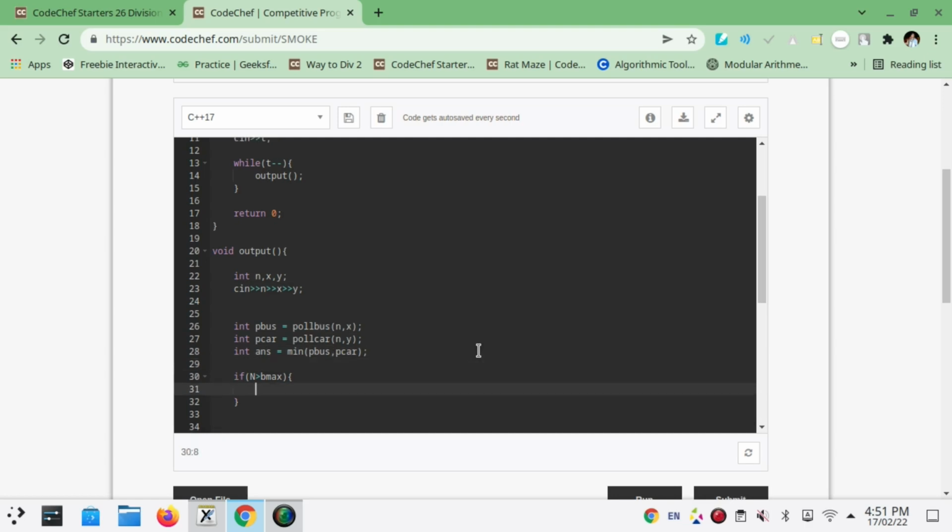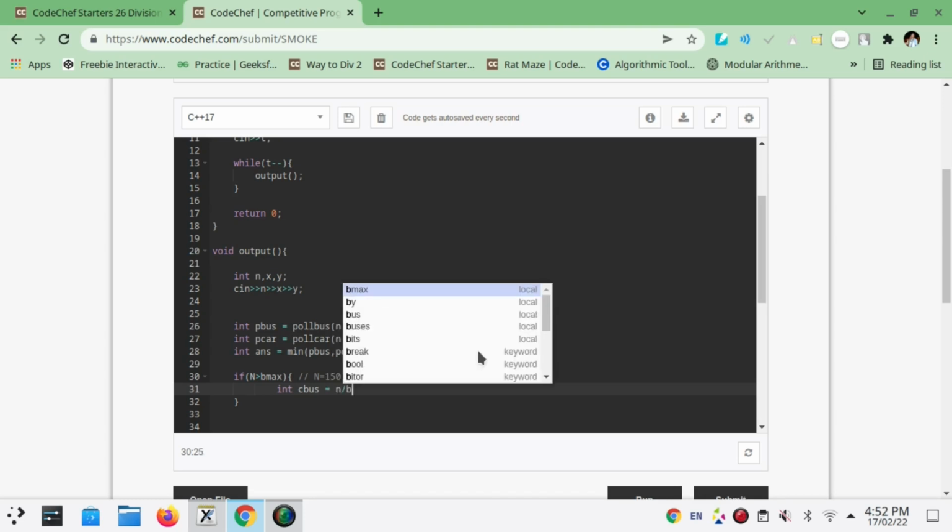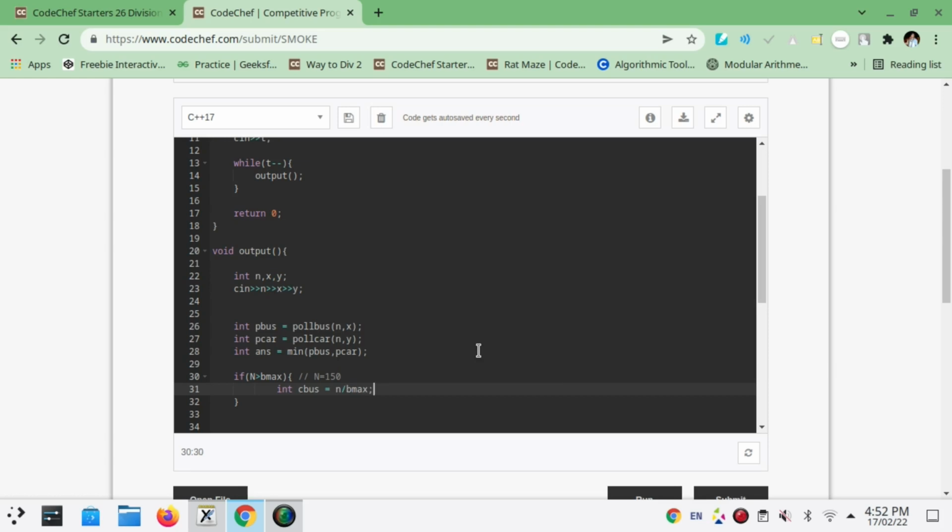Now when n is greater than b max, let's consider the case when n equals 150, which is greater than 100. First of all we calculate the number of buses required: int of c bus will be n by b max. Now we update n with the remaining number of persons, n modulo b max.